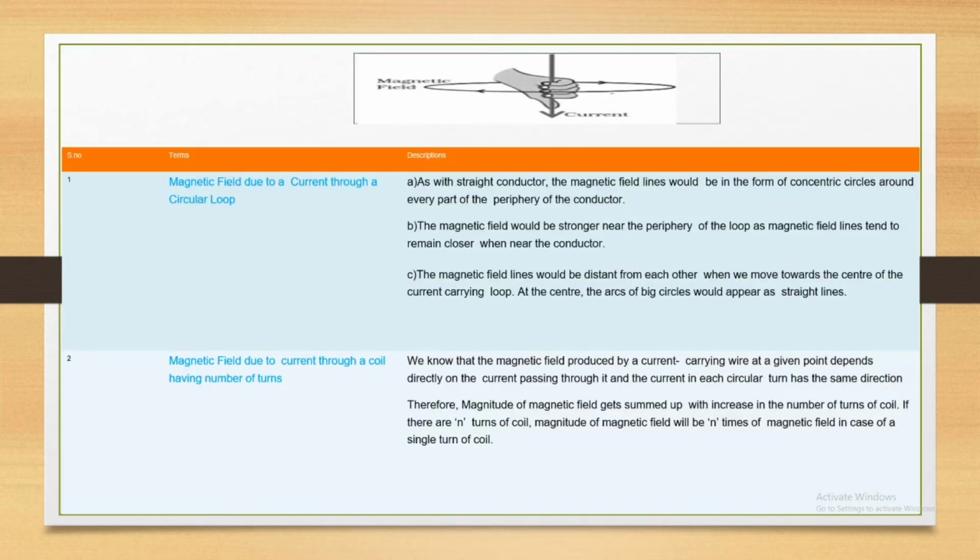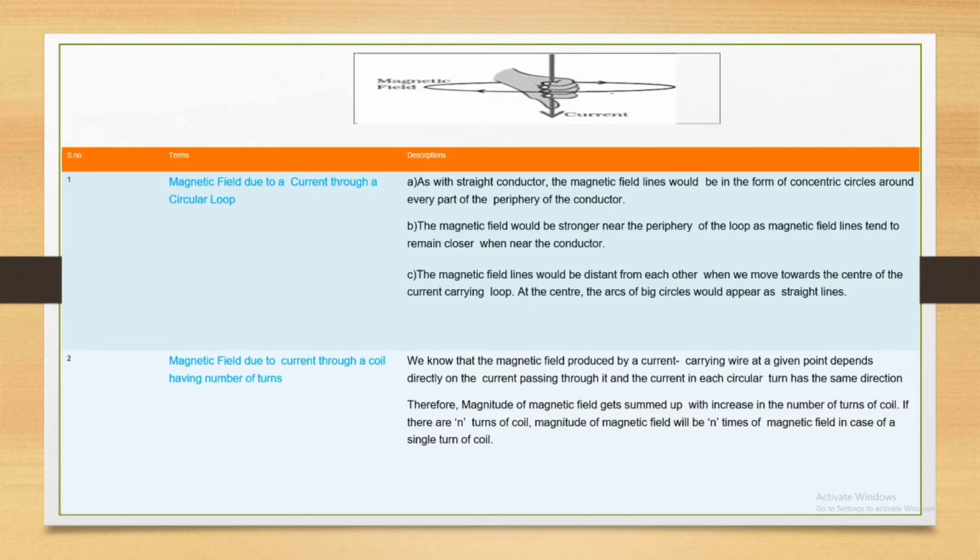Magnetic field due to a current through a circular loop. As with a straight conductor, the magnetic field lines would be in the form of concentric circles around every part of the periphery of the conductor. Just take a straight wire and close it. You see it becomes a circular loop. When you are far from the wire, you see that the magnetic field lines are almost straight towards the center of the circular loop.